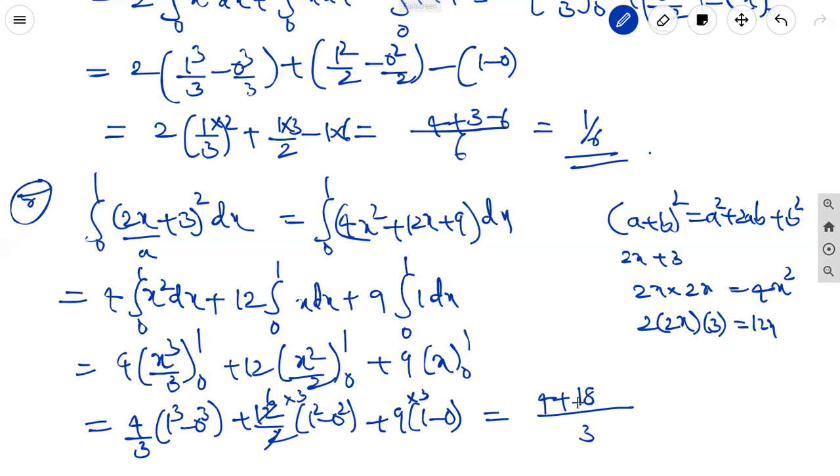It's 18 into 1, 18 only, 27 into 1, 27. This is equal to 18 plus 27, 45, plus 4, 49 by 3 is the value of the integration of the given function.